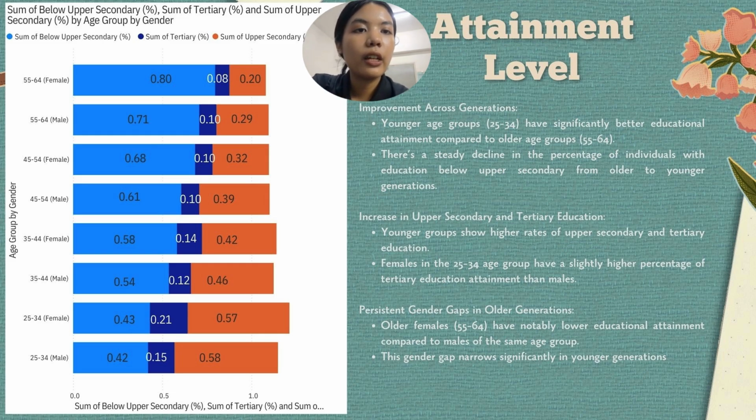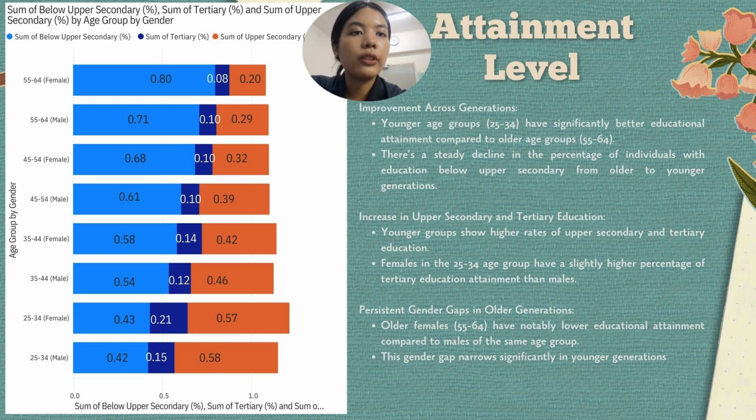In the 35 until 44 age group, the trend becomes clearer. Below upper secondary declines further to 58% for females and 54% for males. Upper secondary completion rises to over 40%, and tertiary education improves to 14% for females and 12% for males. This reflects growing access to education in recent decades.